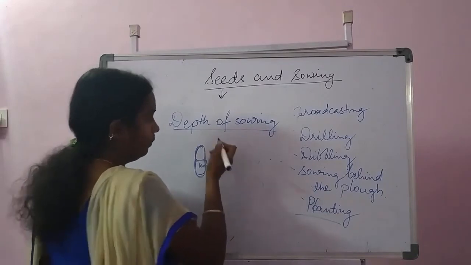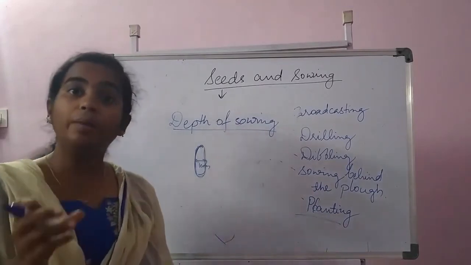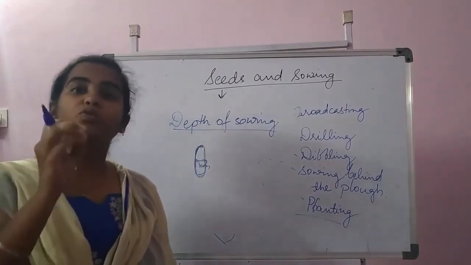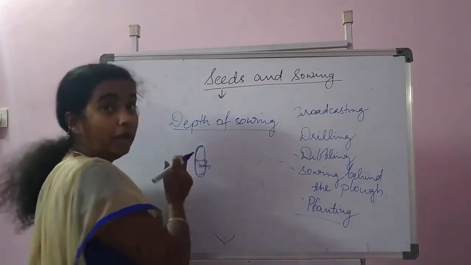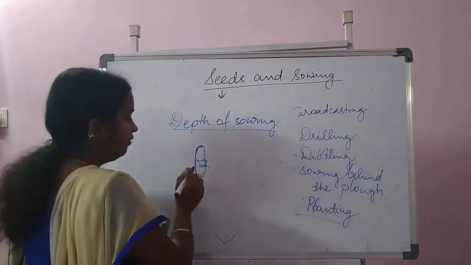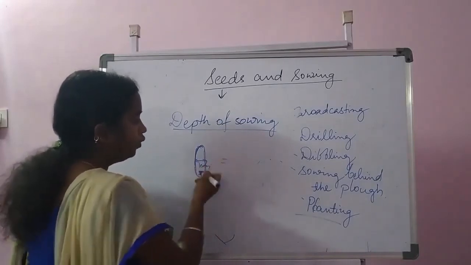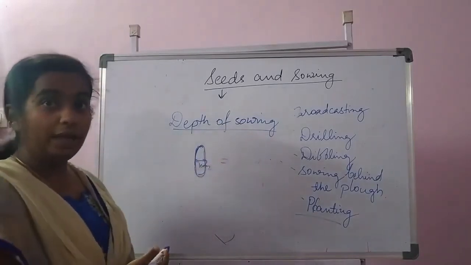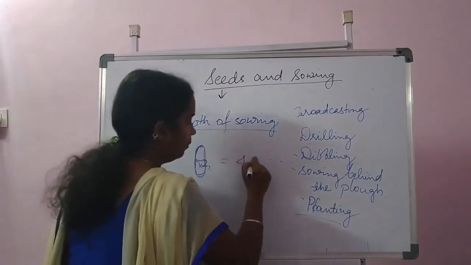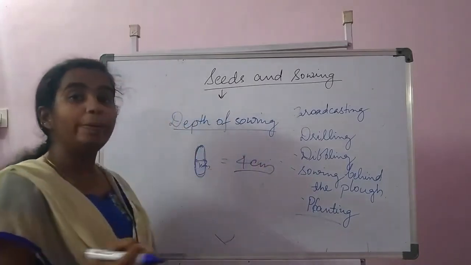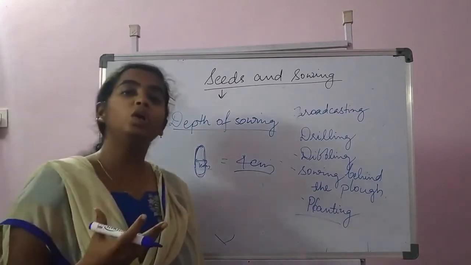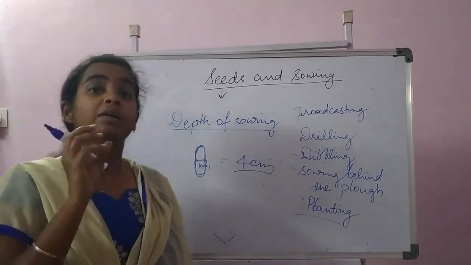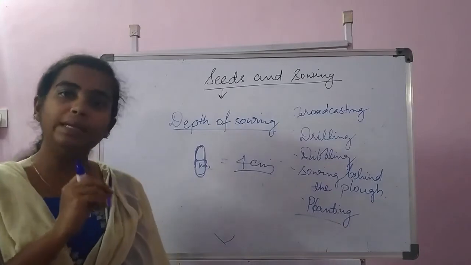As the rule says, the depth of sowing is decided by the diameter of the seed, and it is 3 to 4 times the diameter of the seed. Like if it is 1 centimeter, 3 to 4 times the diameter is 4 centimeter. So the seed should be sown at 4 to 5 centimeter depth. So depending on the diameter of the seed, the depth of sowing will be decided.